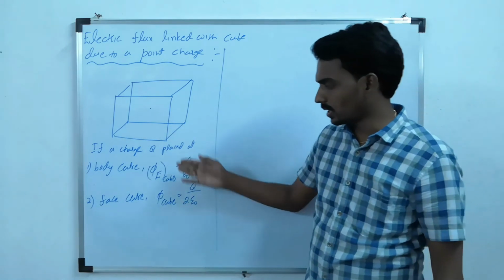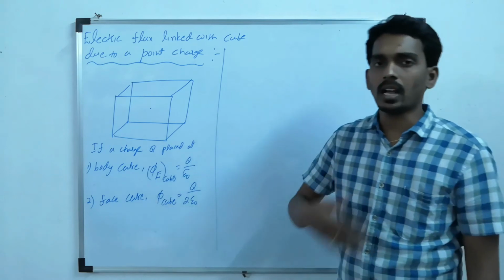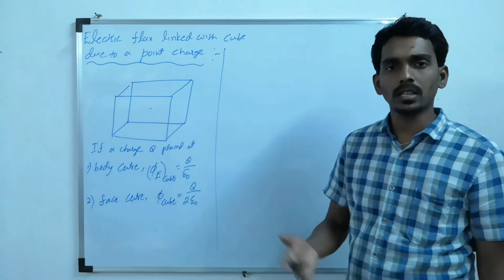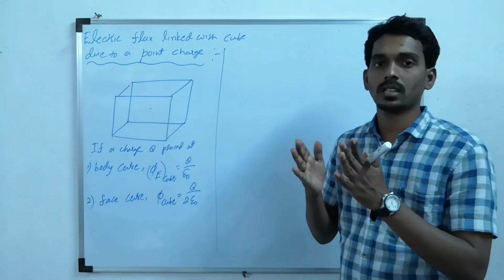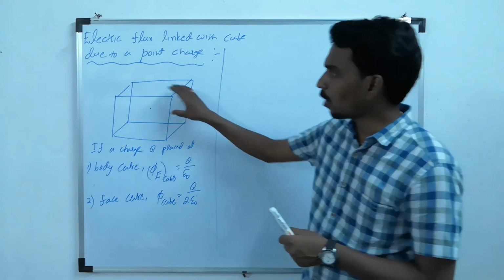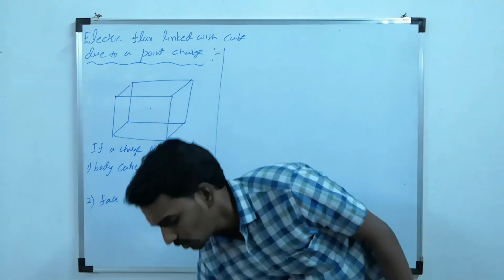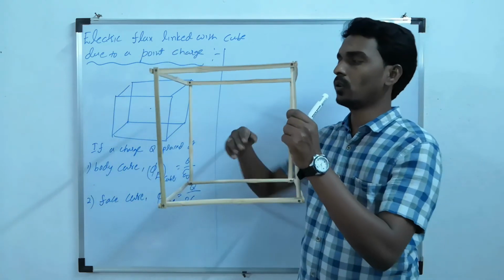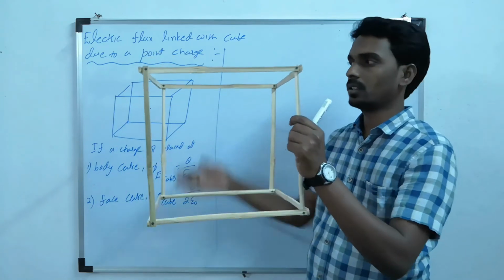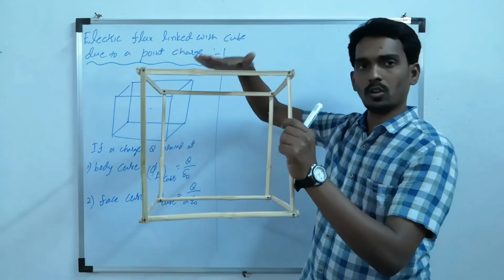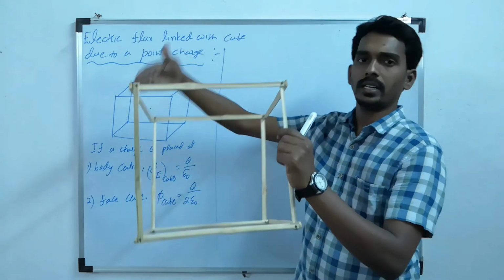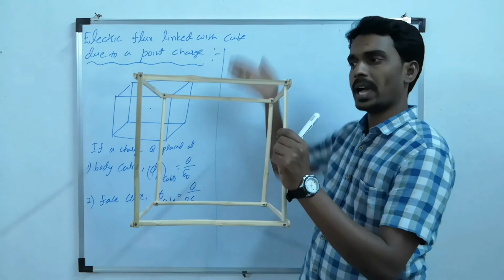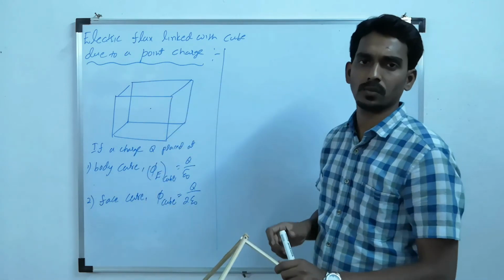Also sometimes, either in this case or in this case, they can also ask you what is the flux linked with each face. Here, how many faces are there? For every cube there are 6 faces: 1, 2, 3, 4, 5, 6. Two bottom and top, two right and left, two back and front. So total 6 faces.